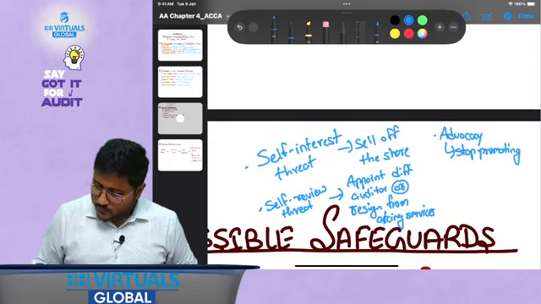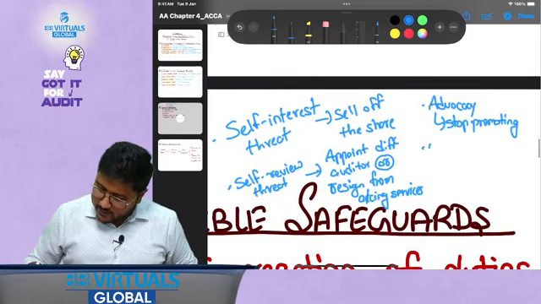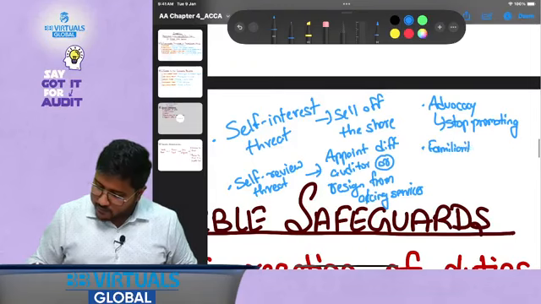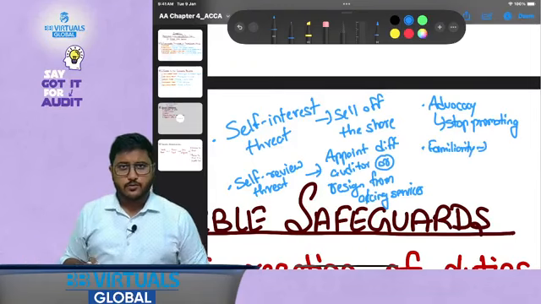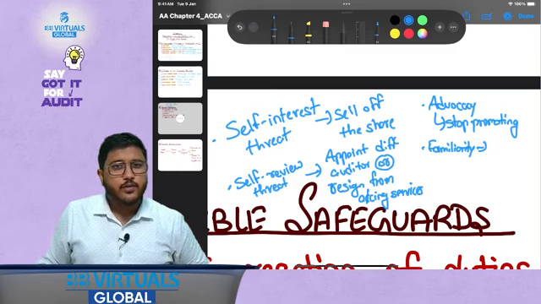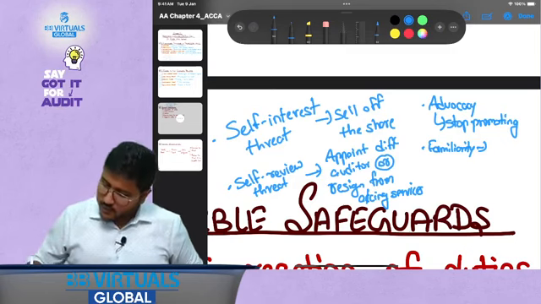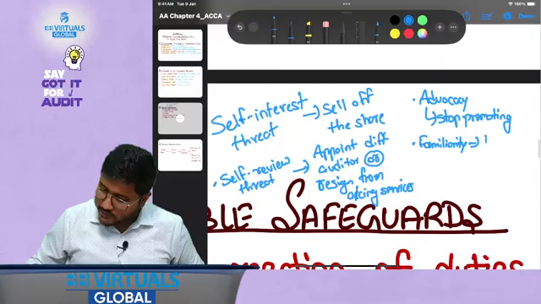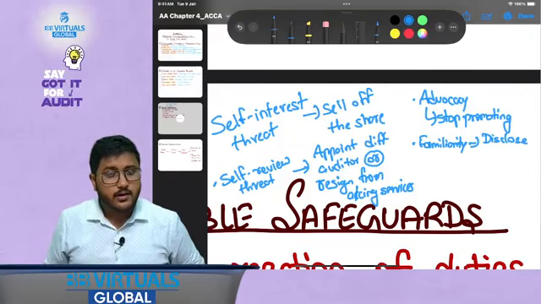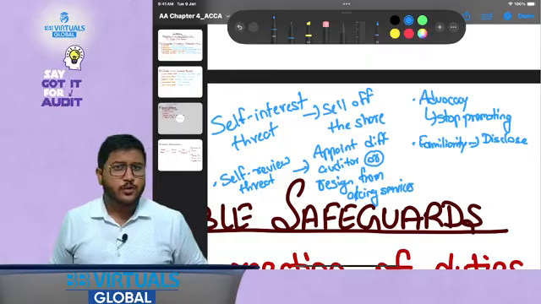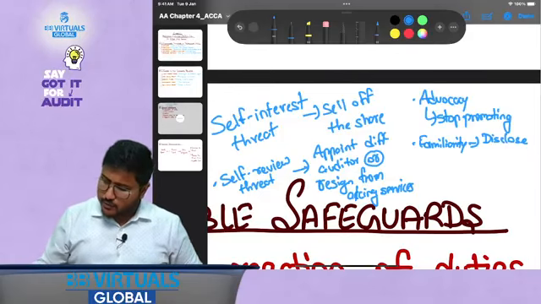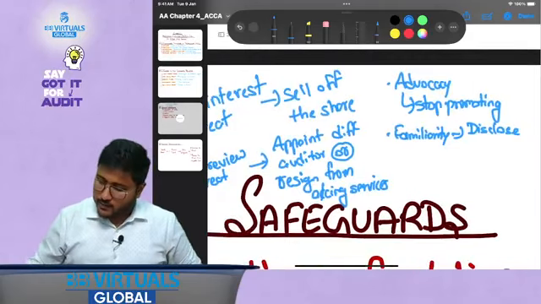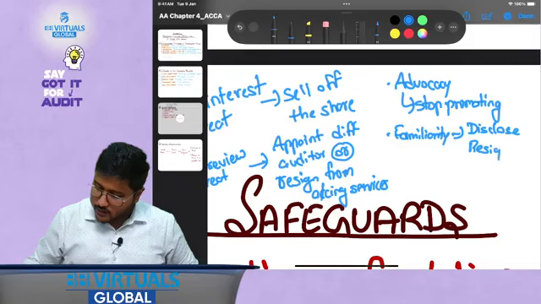For familiarity, I'm just giving you rough examples, okay. Here for familiarity, I cannot break the relationship, but I can disclose it and see if other board members are agreeing to it, and if the professional board of ethics is agreeing to it or not, or I can resign from the assignment, correct.